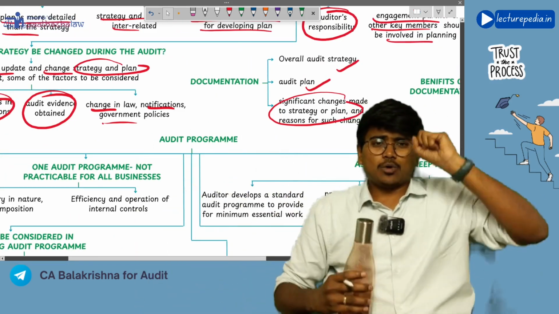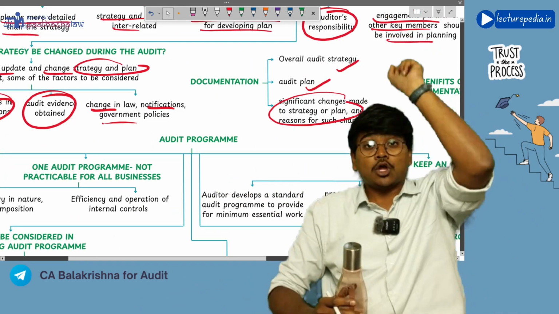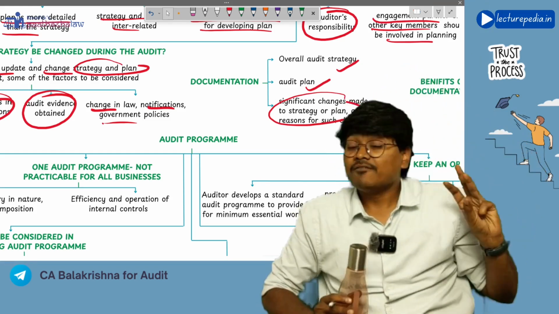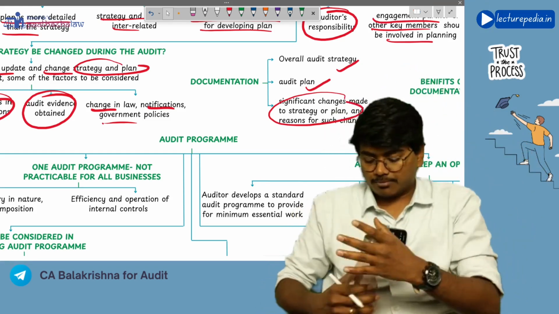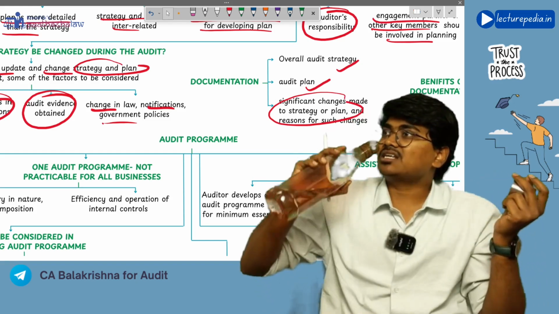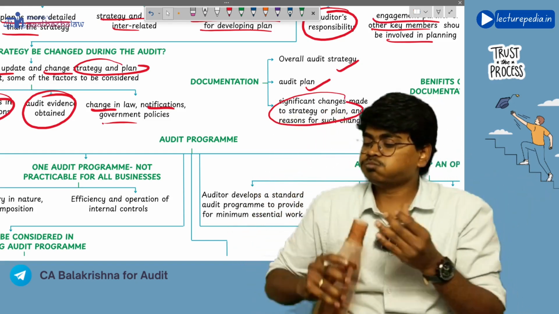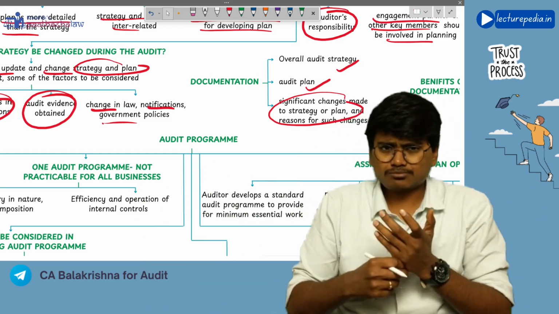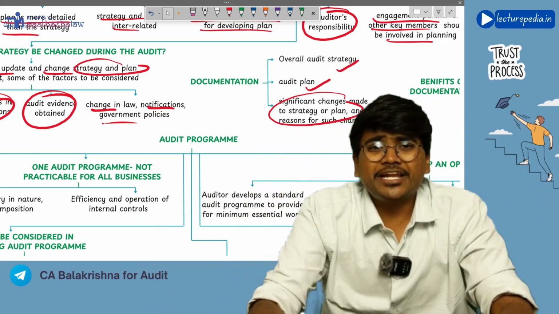Now we are done with the audit plan and audit strategy. We are just left with the third document, which is the audit program. Let's discuss that. So, what is the audit program?